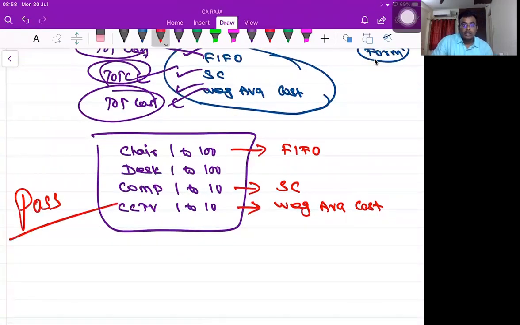Possible. For one group of assets, you can use FIFO method. For another group of assets, you can use standard cost method. For another group, you can use weighted average cost method. Very well, it is possible. You have to disclose in the notes to accounts: I used this method to value the furniture, I used this method to value this. But very well, it is possible.